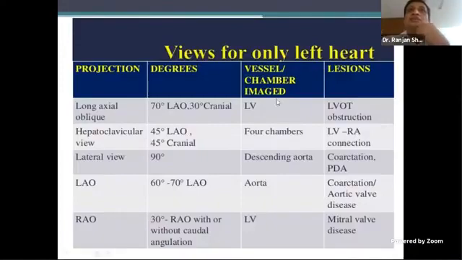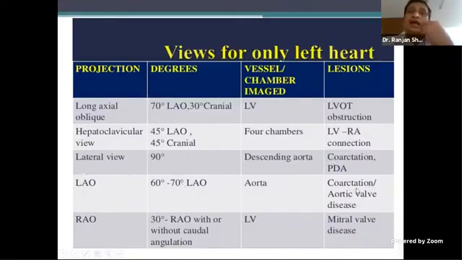So these are views for the left heart and long heart: 50 to 70 and 30 cranial, hepatoclavicular, also called four-chamber, is good for so many conditions. Lateral is done usually for coarctation and descending PDA.